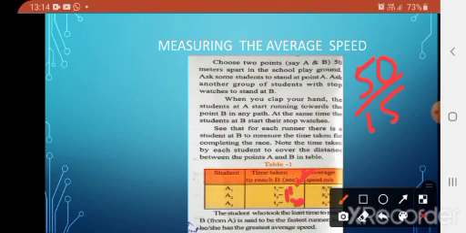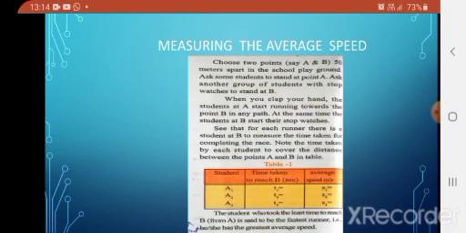Cancel it: 5 threes are 15, 3 threes are 9, so 3.3. So A2 student's average speed here is 3.3 meter per second.